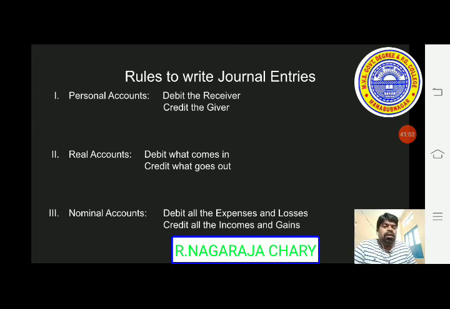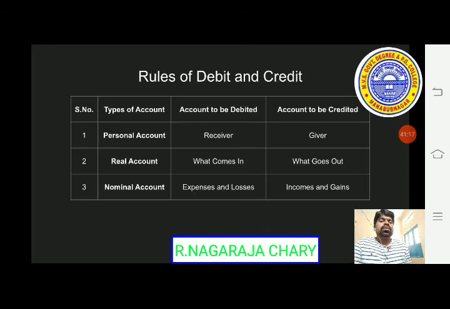Next, last one, nominal accounts. Debit all the expenses and losses, credit all the incomes and gains. So all the expenditure and losses are to be debited, and all the incomes and gains are to be credited. So these are the principles. One more time we have to remind: if it is personal accounts, the receiver is to be debited and the giver is to be credited.